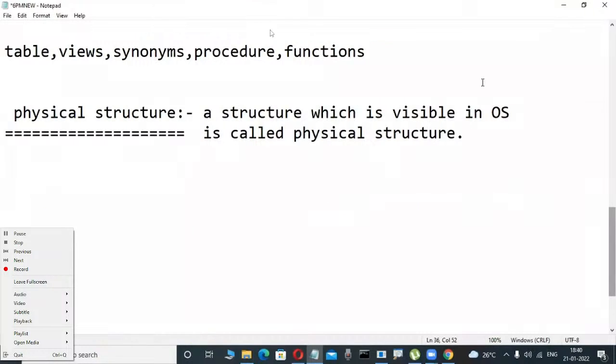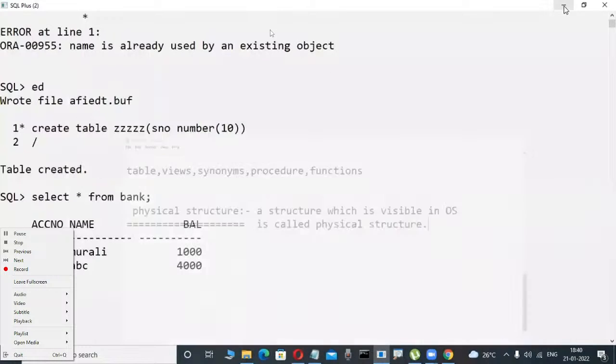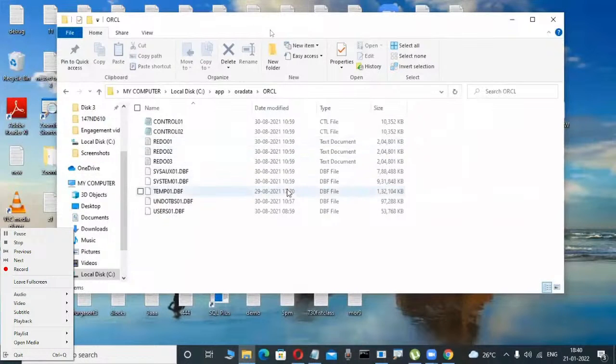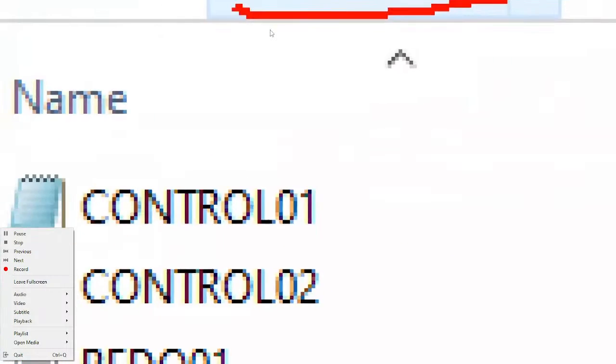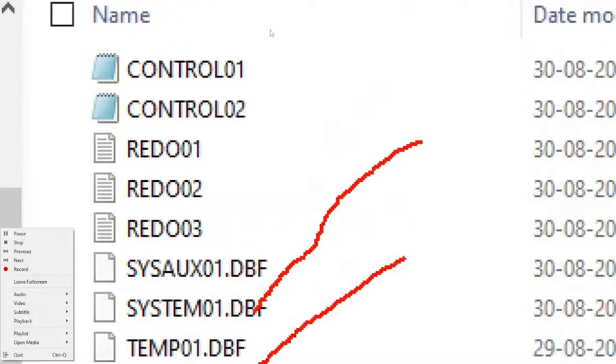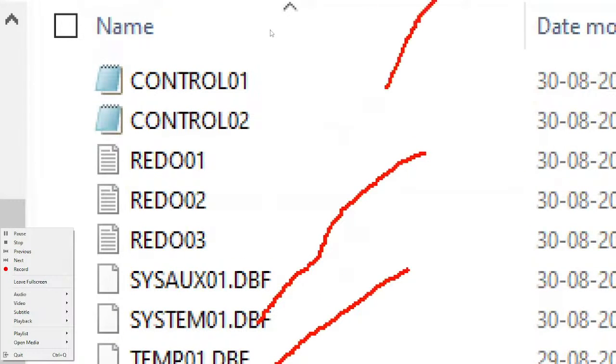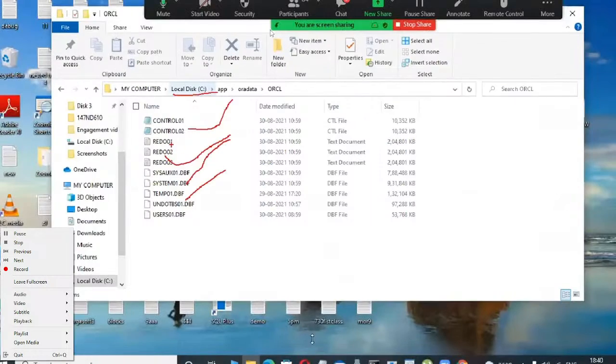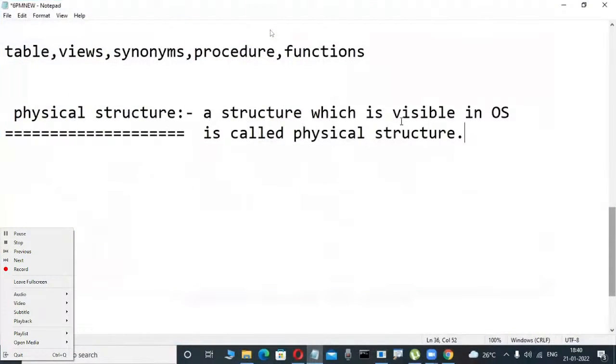Observe here, whenever I'm installing Oracle software, for example, some files are automatically created on the disk, in the C drive, D drive. These are data files, .dbf files. You don't have an idea yet, later you will be familiar with control files and redo log files. These files are visible in the operating system, so that is called a physical structure.